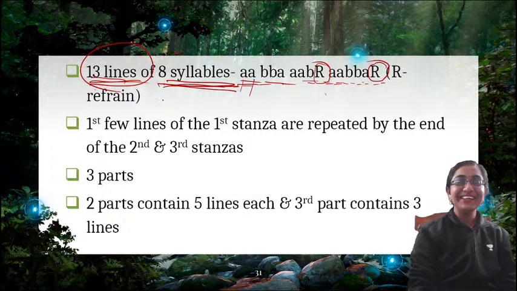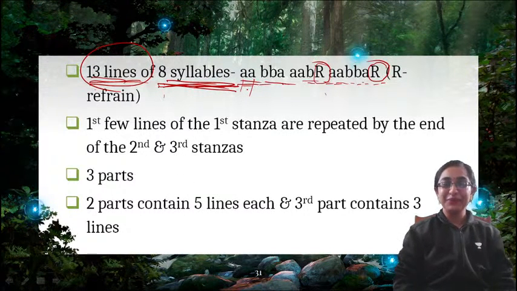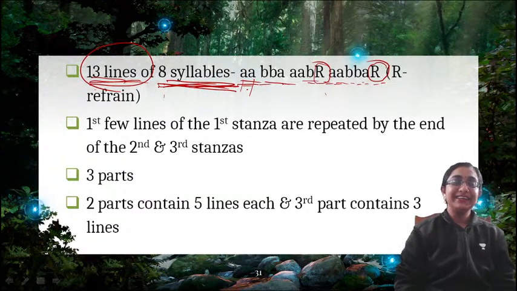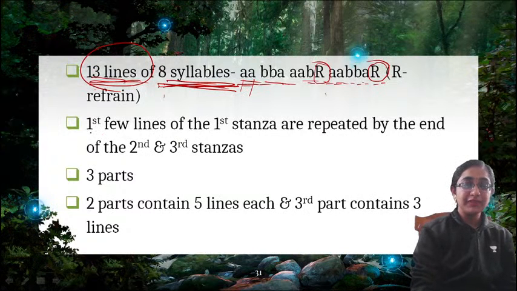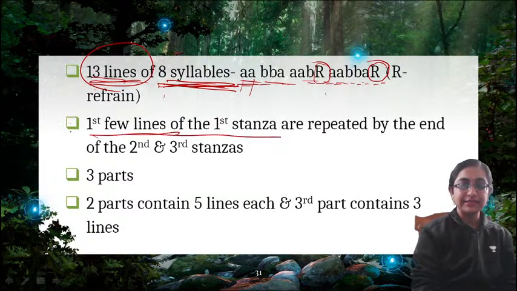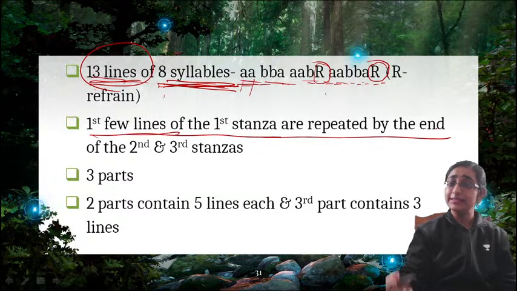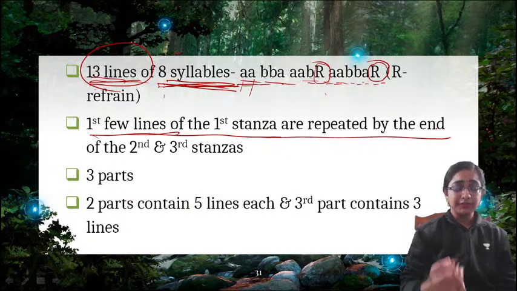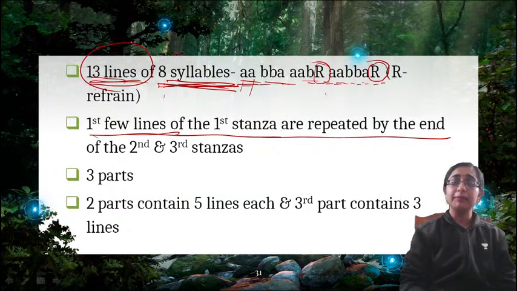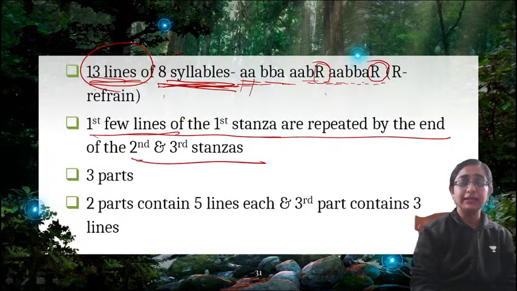Okay, so 13 lines of 8 syllables are there in rondeau. Okay, and what is the rhyme scheme? The first few lines of the first stanza are repeated at the end. So that is the refrain. The first few lines of the first stanza are repeated at the end of the second and third stanzas.